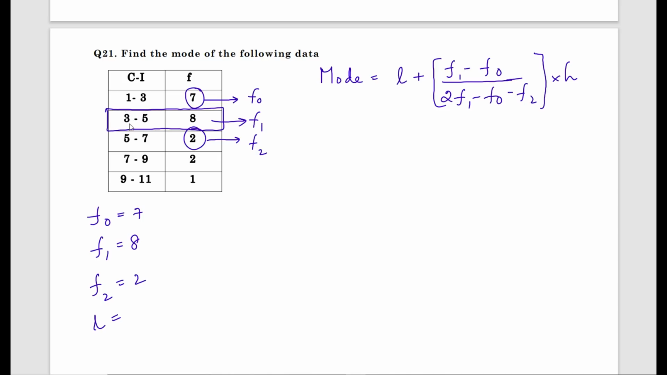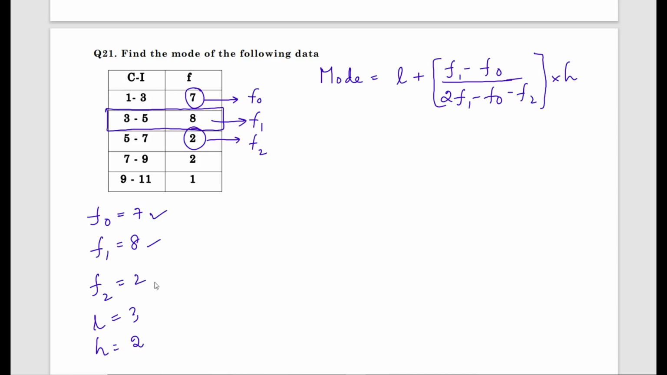What we want is L, that is the lower limit, which is 3, and the class size h is what? 5 minus 3 or 3 minus 1. Upper limit minus lower limit is 2.